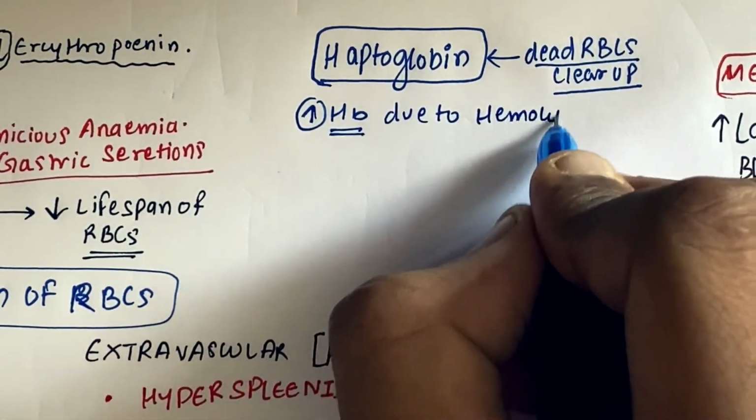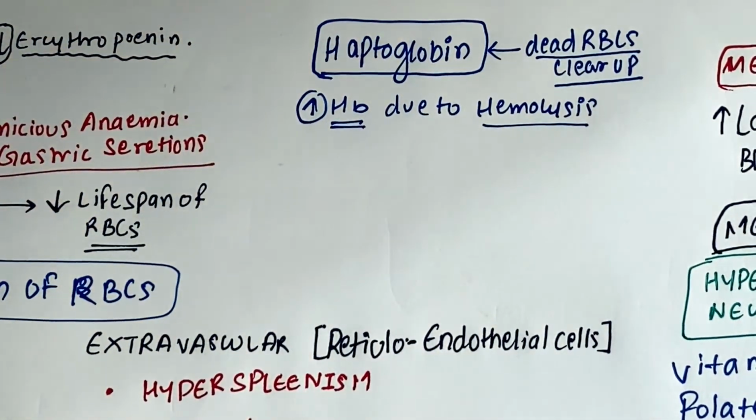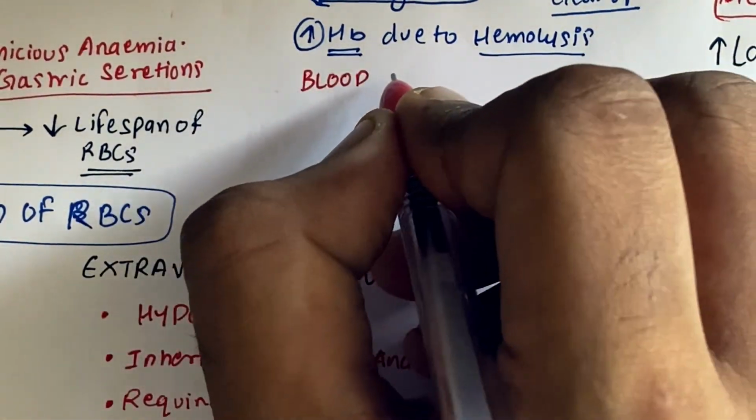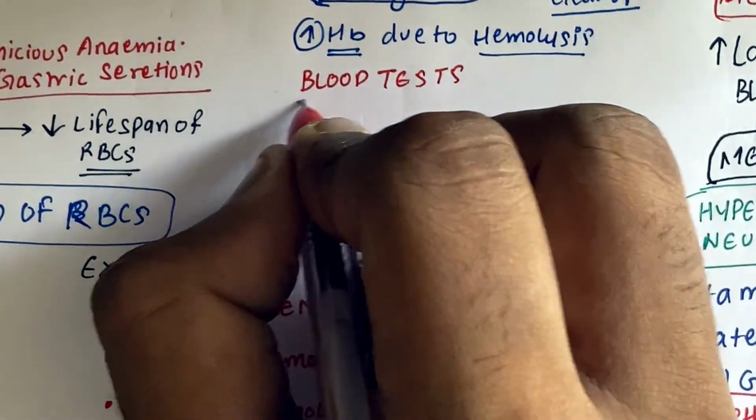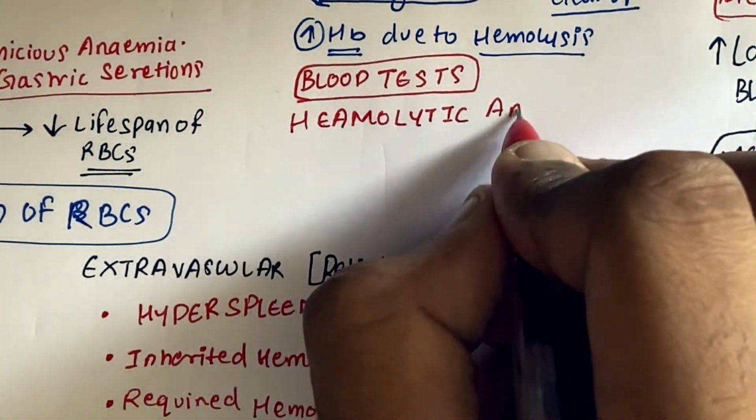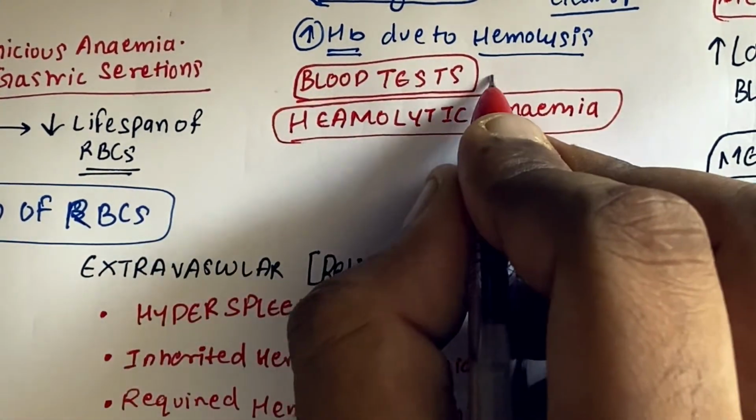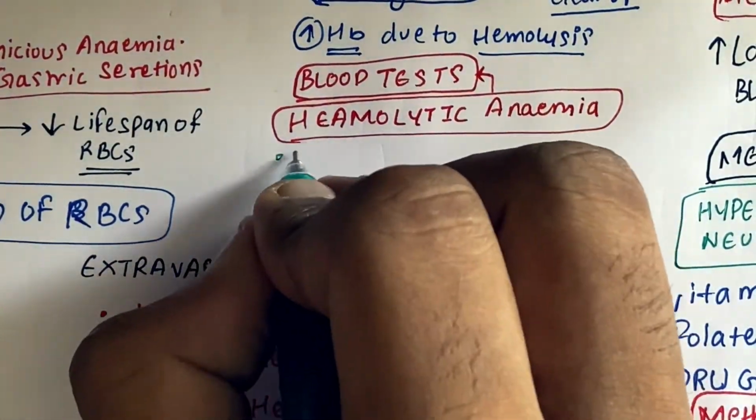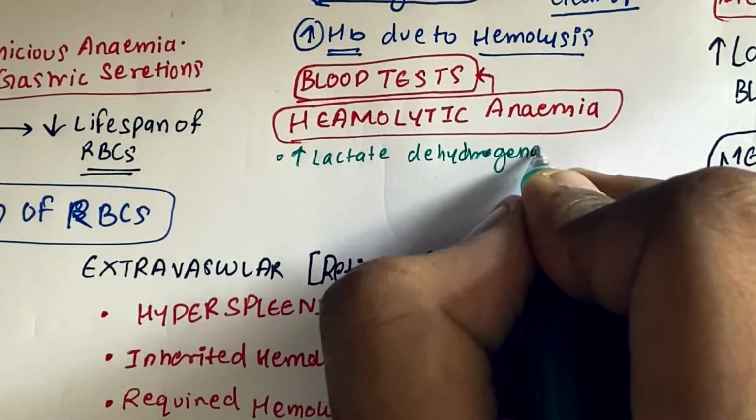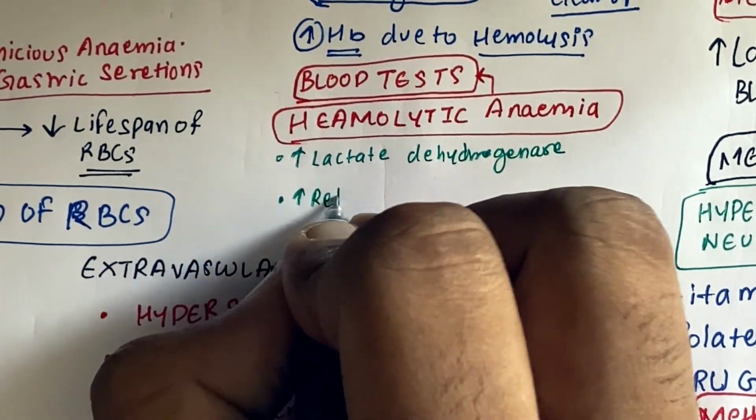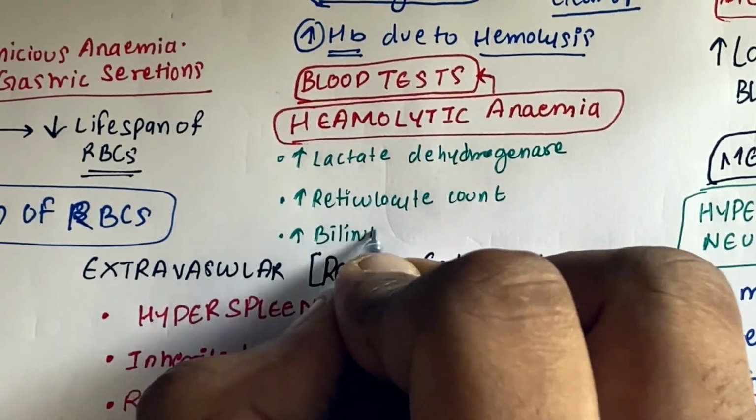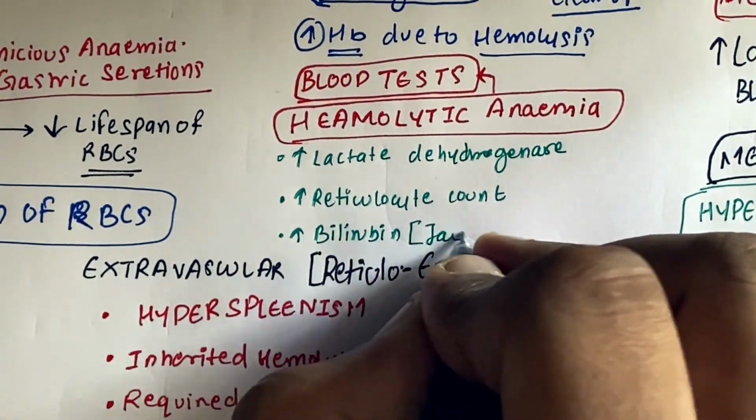Because of this, it starts clearing. Due to hemolysis, hemoglobin in the blood increases. If you have seen blood physiology, you'll know what happens. There are blood tests, and this might lead to hemolytic anemia. There are also enzymes, one of which is increased lactate dehydrogenase. Definitely lactate dehydrogenase. There's also an increased reticulocyte count and increased bilirubin, which leads to jaundice and makes the person's eyes and skin yellow.